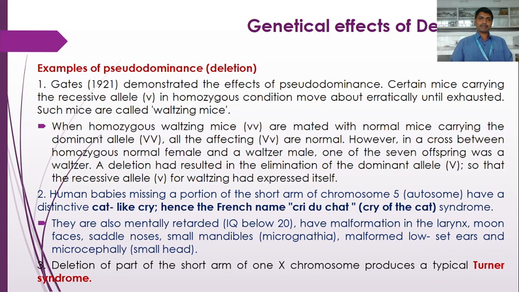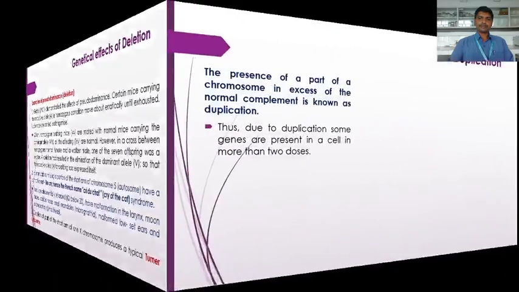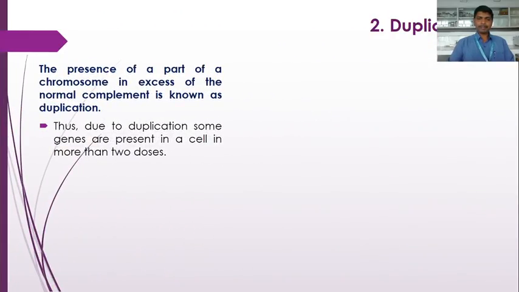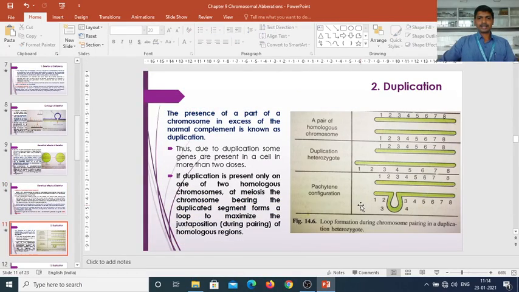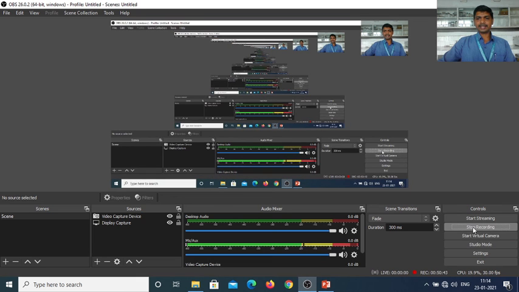So these are the examples of deletion. One is the waltzing mice, the second one is the cri du chat or cat-like cry syndrome, and the third one is the Turner syndrome. So this is all for today regarding the first structural change, that is the deletion. The other structural changes, that is duplication, inversion and translocation, we will study in the next lecture.